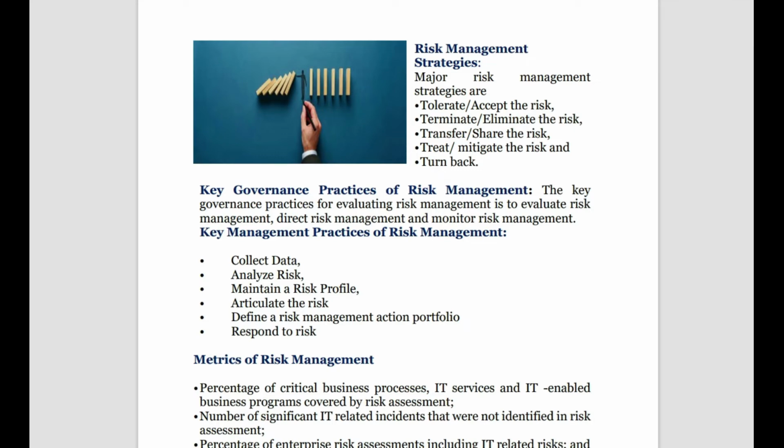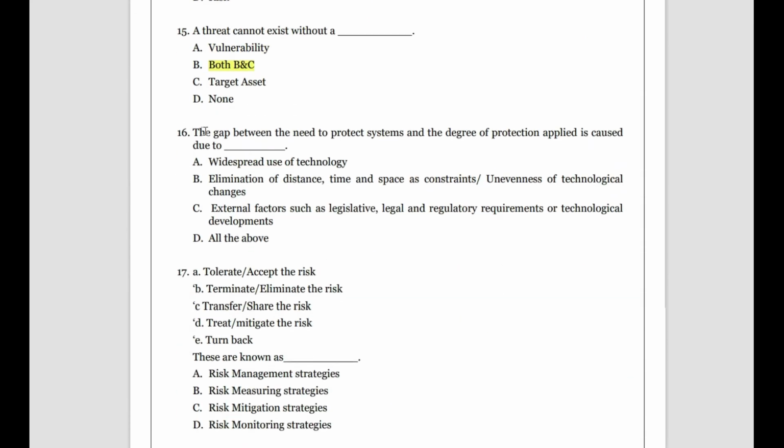Okay, before proceeding, let's go back to MCQs. The gap between the need to protect the system and the degree of protection applied is caused due to why? We try to see the risk and apply the protection, and before we apply it or soon after we apply, the technology changes. So what is causing this gap? What are the options we have? Widespread use of technology, yes.